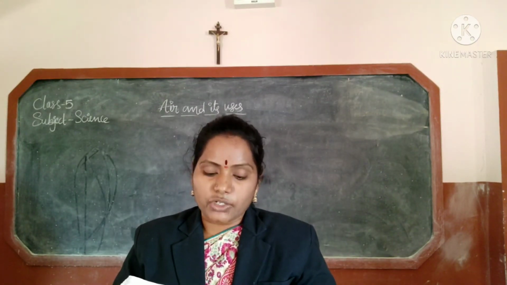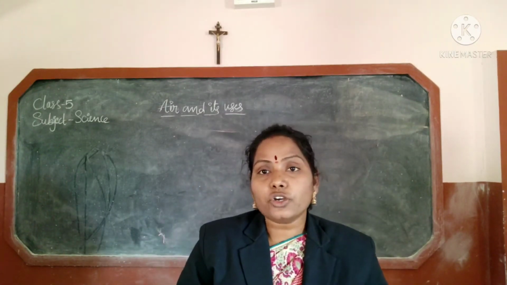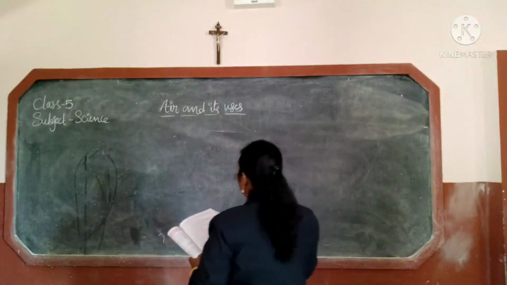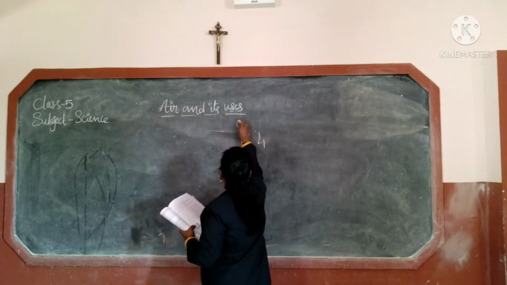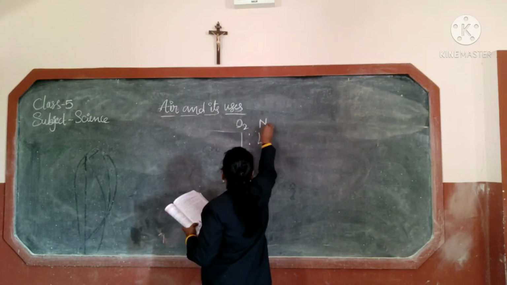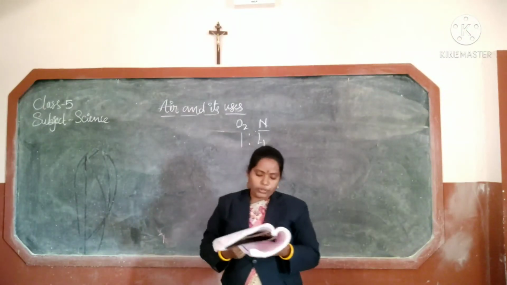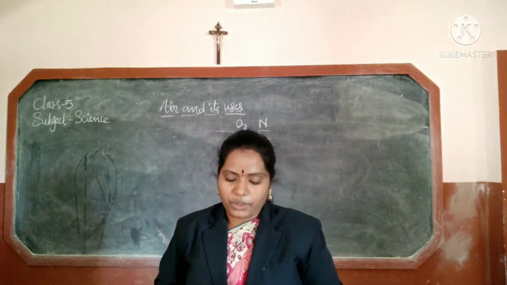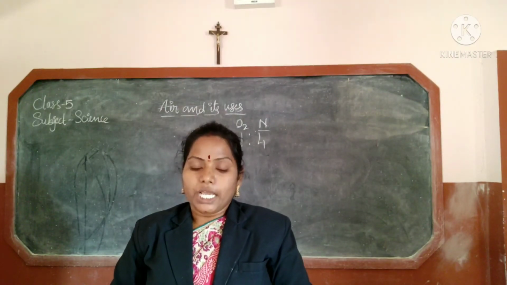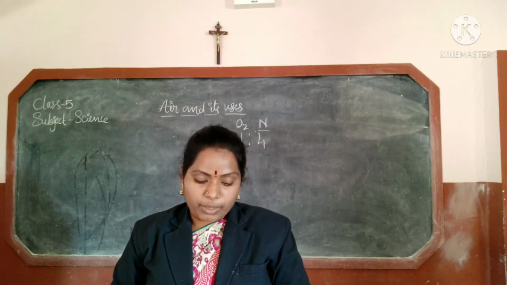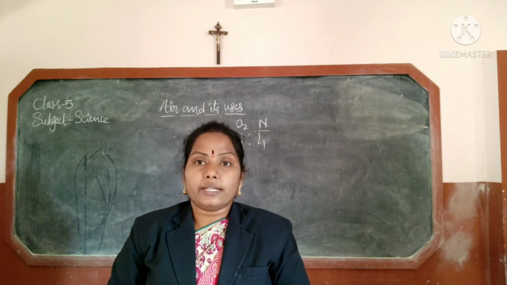The ratio of oxygen and nitrogen in the air is how much? 1:4. The ratio of oxygen and nitrogen is 1:4. Apart from oxygen and nitrogen, air has other constituents like carbon dioxide, water vapor, neon, argon, krypton, dust,